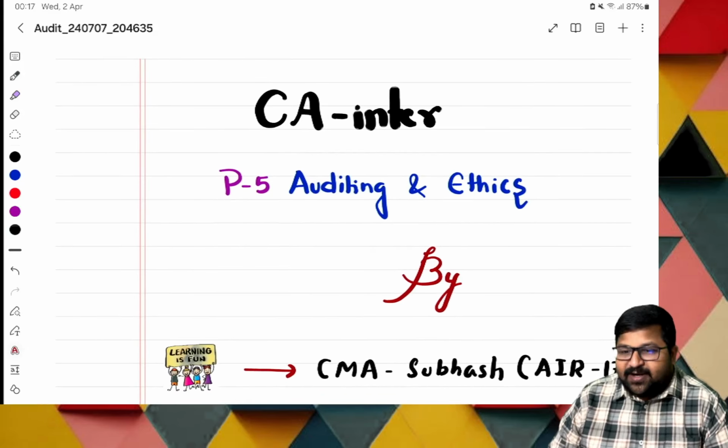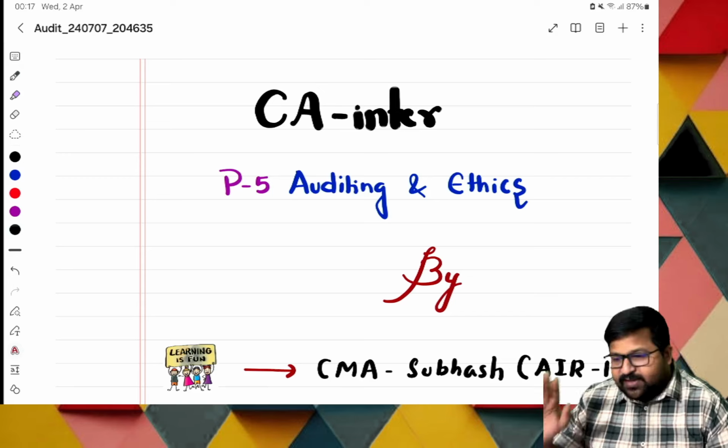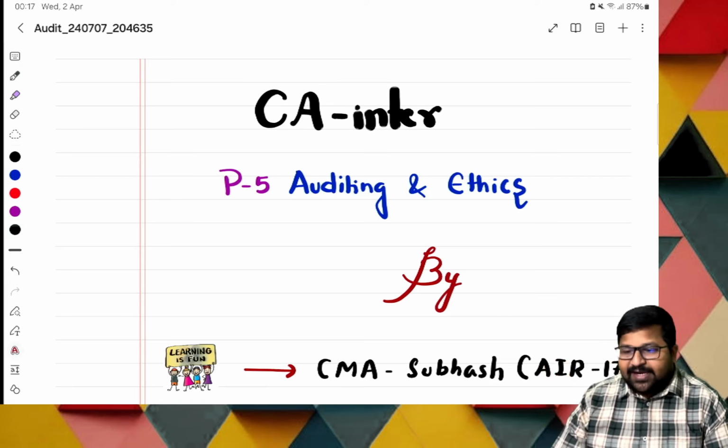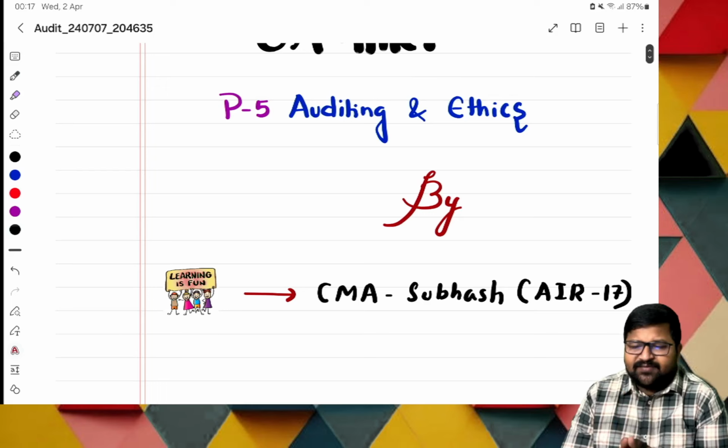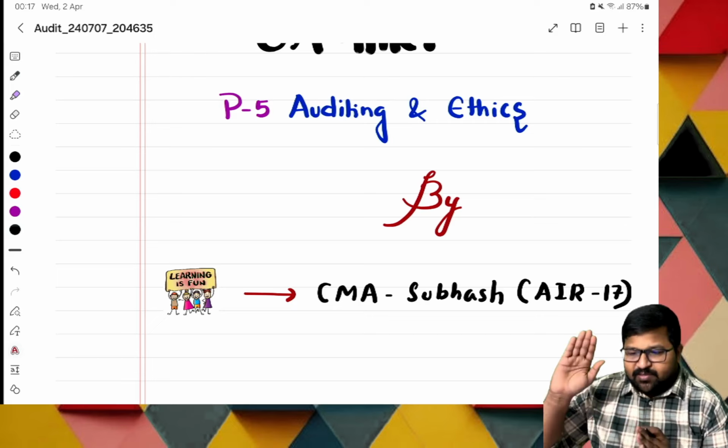So, in this session, we are dealing with the CA Inter Paper 5, that is Auditing and Ethics. Myself, Subhash, and I'm here to teach you auditing. I secured All India rank 17. The way I'm teaching is entirely different. I'll be going with a very fun approach. So, auditing, you need not trouble at all. I'm giving an assurance.